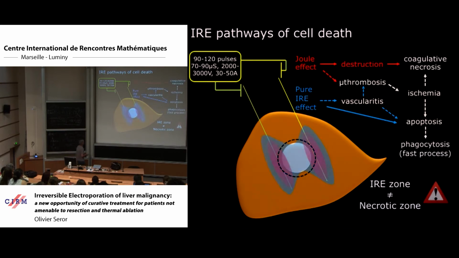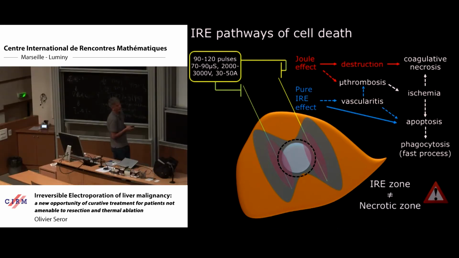So, if I try to summarize what happens with electroporation, roughly, of course: we insert at least 2 electrodes. We deliver between these dipoles RF pulses. This is typically a parameter that we use for irreversible electroporation. We try to reach at least 30 amperes. And of course, because it's RF energy, we have a small increase in temperature in the vicinity of the electrode due to Joule effect.